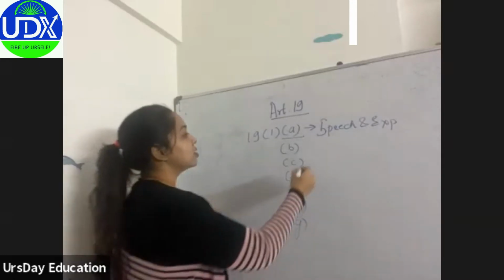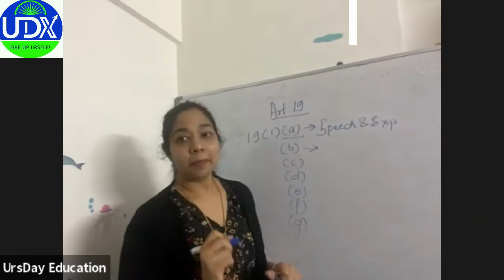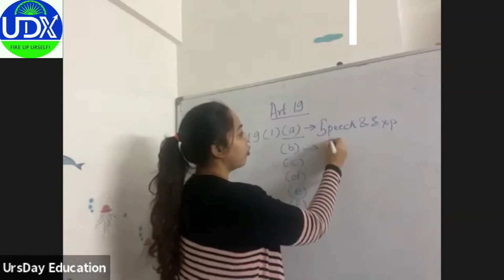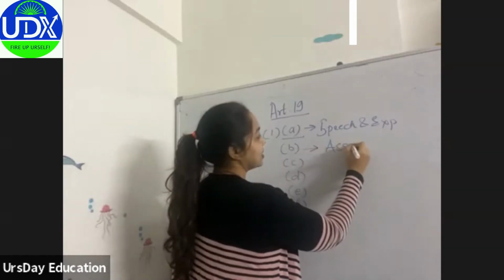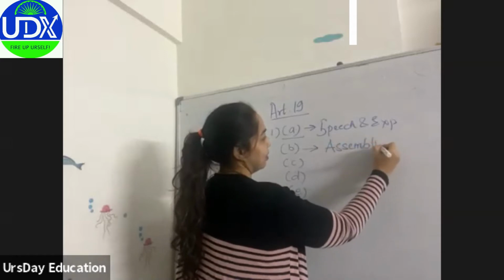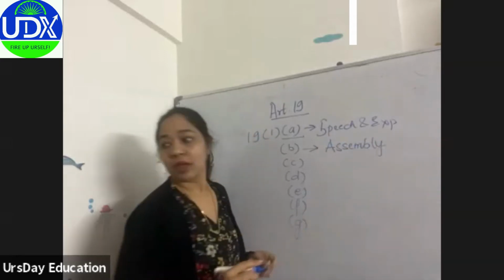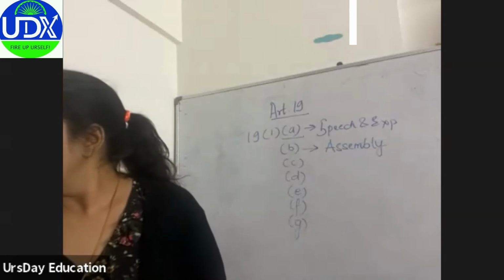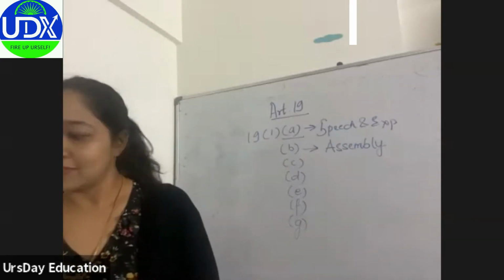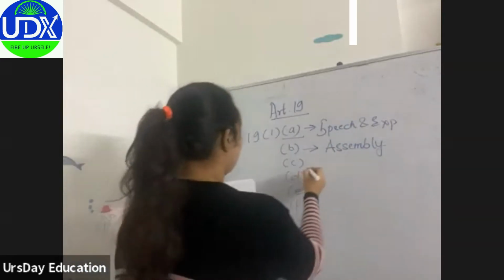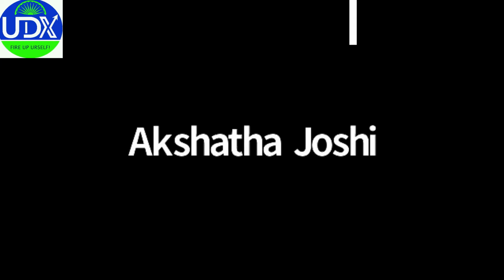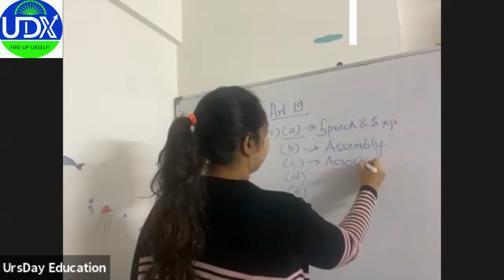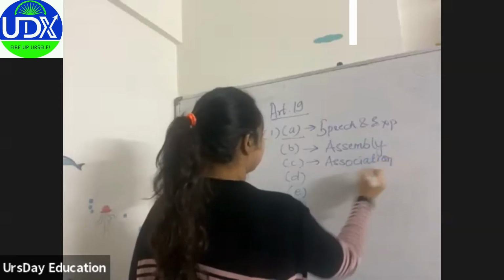So what is B now? B is freedom to form an assembly. Then C we have freedom of association.